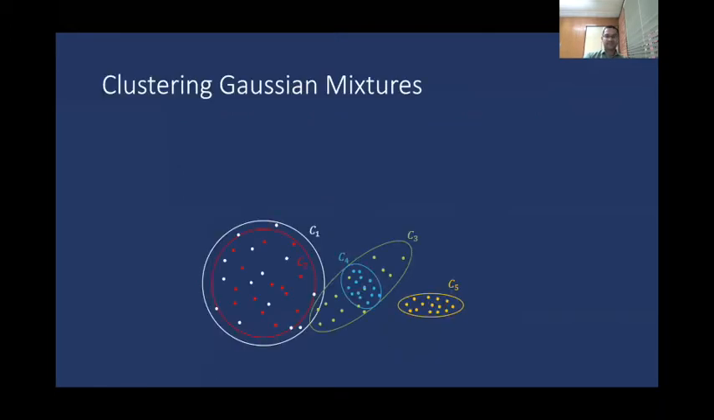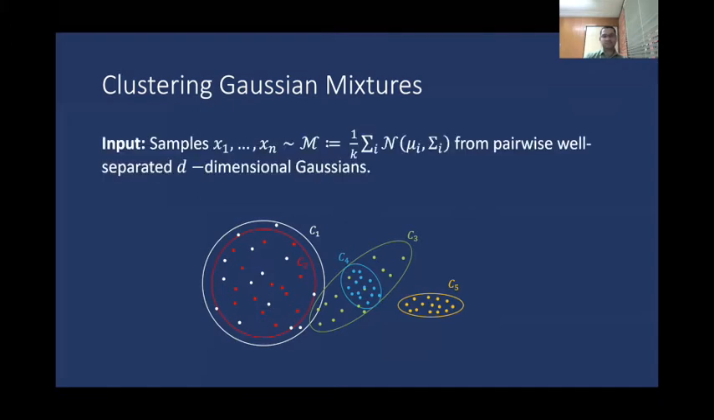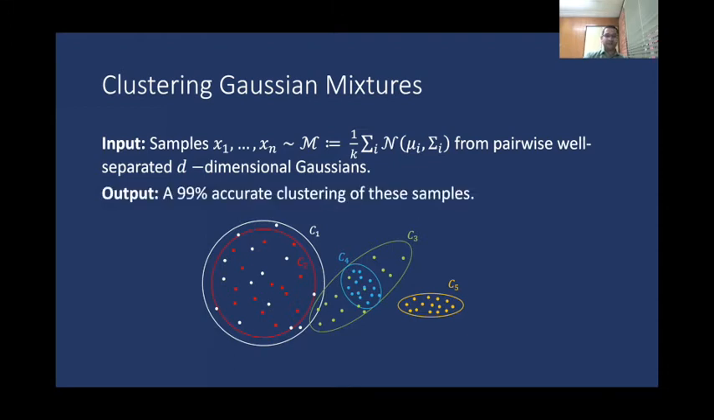To set the stage, consider first the problem of clustering a mixture of k Gaussians. Here you're given samples x1 through xn, drawn from a mixture which is pairwise well separated and d-dimensional. And the goal is to output a 99% accurate clustering of these samples. We'll use Ci to refer to the individual components of this mixture.